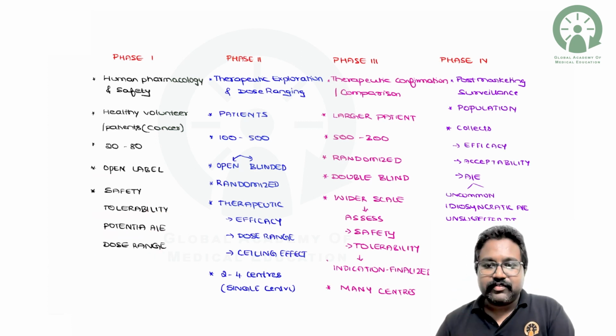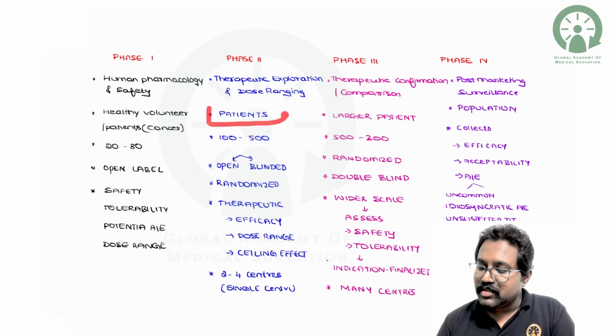Following that, once phase 1 is cleared, it will be taken for phase 2. Phase 2 is also called a therapeutic exploratory study or dose ranging study. In phase 2, you're going to check the normal dose, the dose range or the ceiling limit of the dose which is required in the patient. So in phase 2, you're going to introduce the patient.